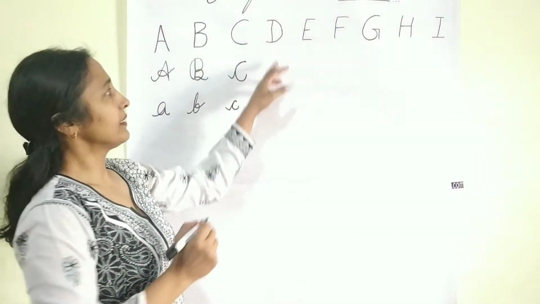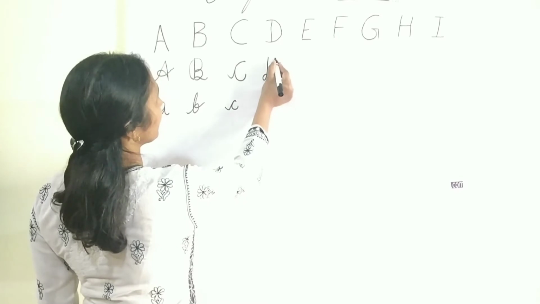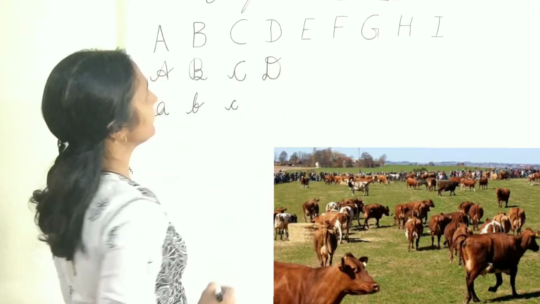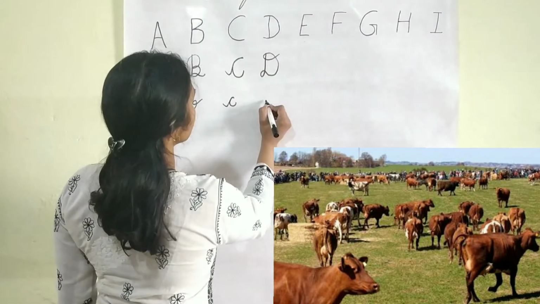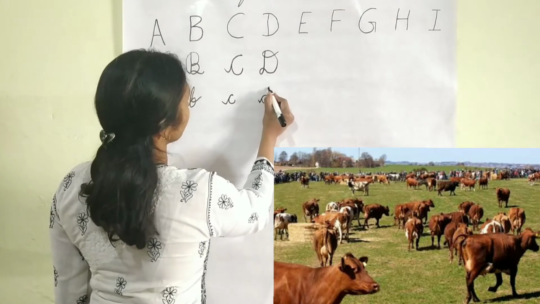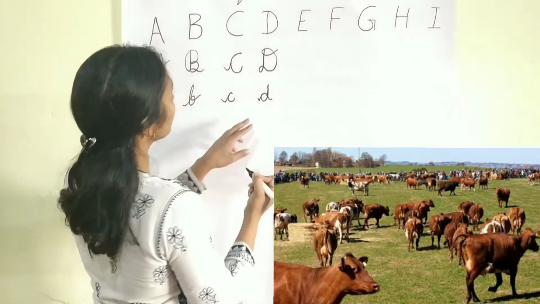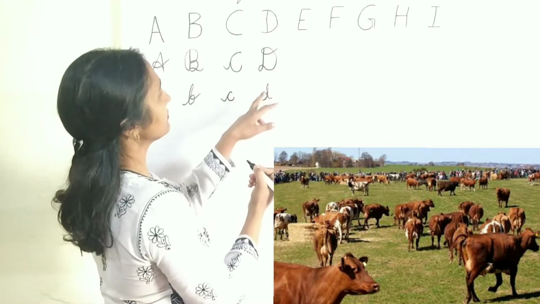Now D. D for Denmark. Denmark is famous for its cows. D is very easy to write. First you write a small a, then like this.